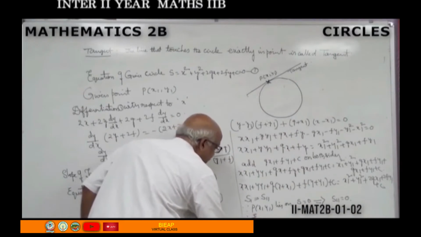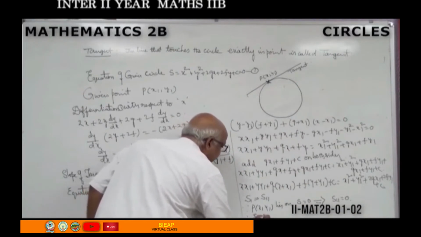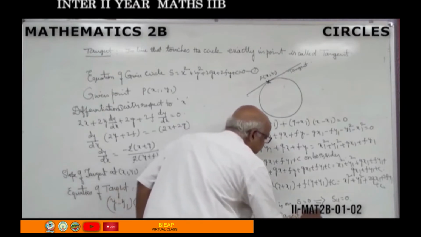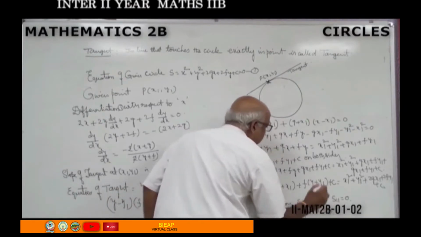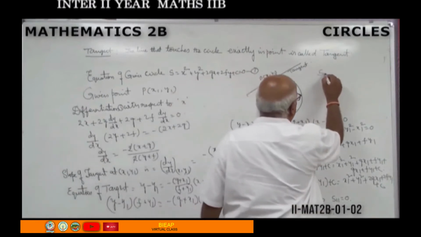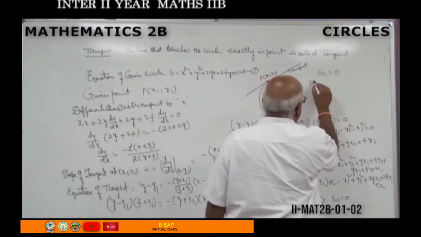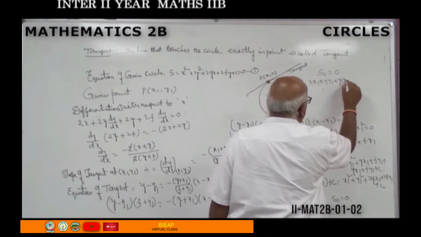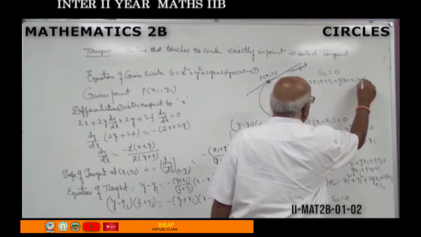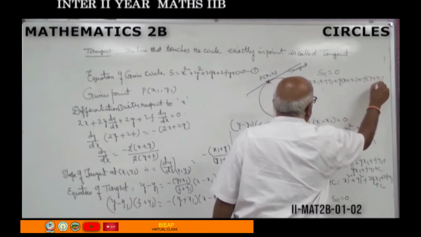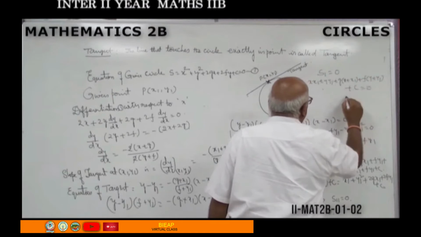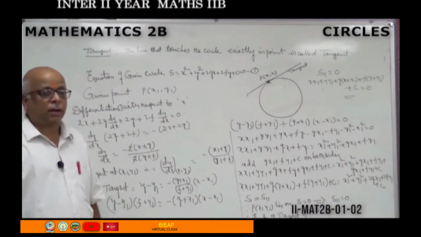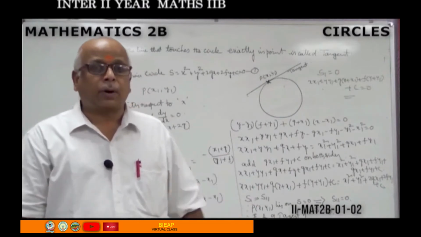Therefore, the equation of tangent is S1 equal to 0. What is meant by S1 equal to 0? xx1 plus yy1 plus g into (x plus x1) plus f into (y plus y1) plus c equal to 0. That gives us the equation of the tangent in its standard form.